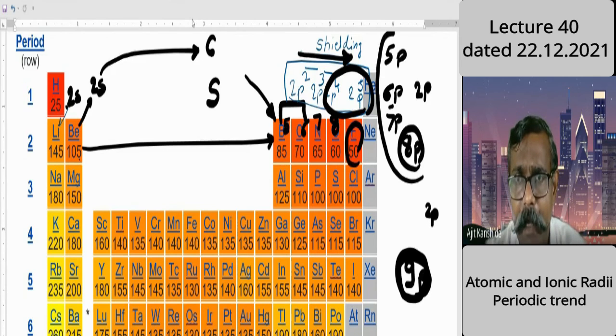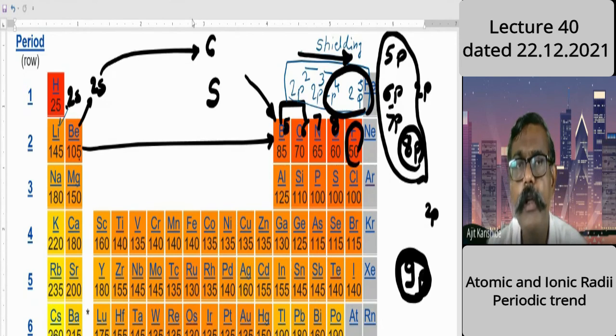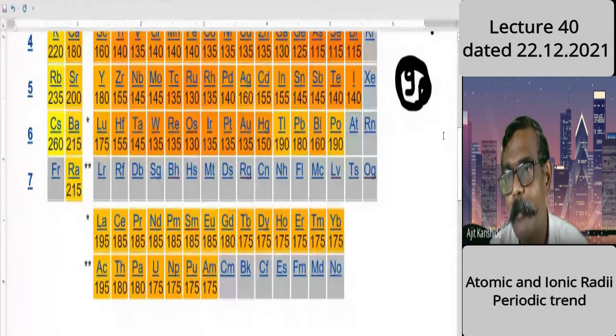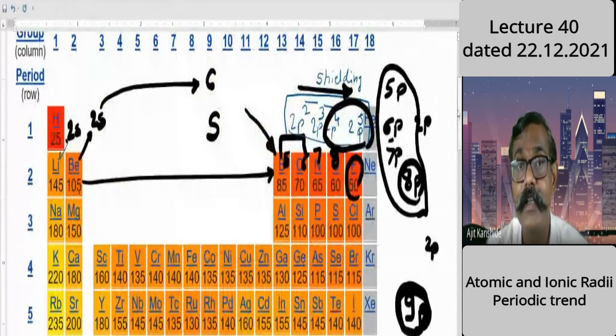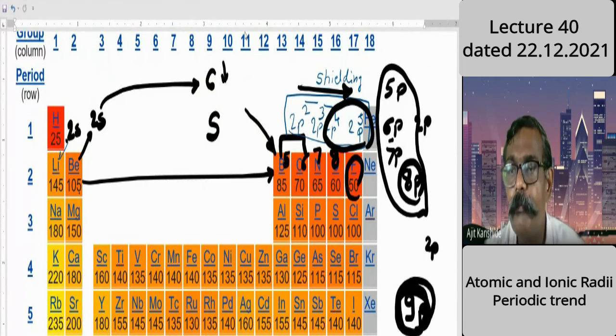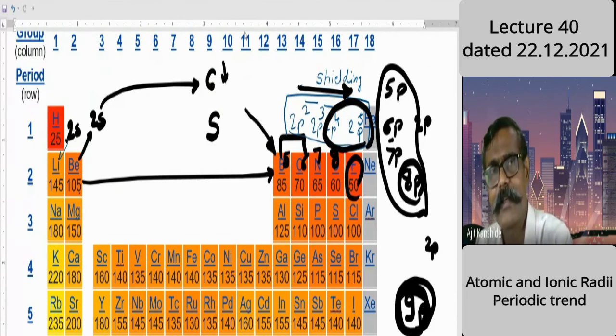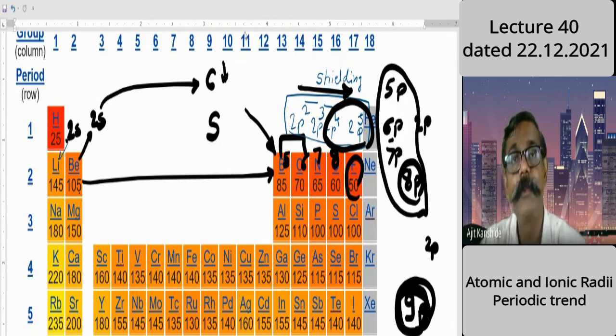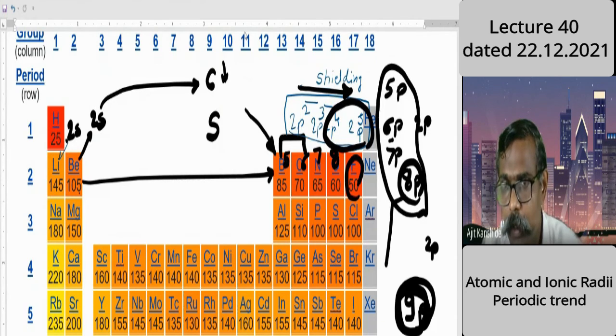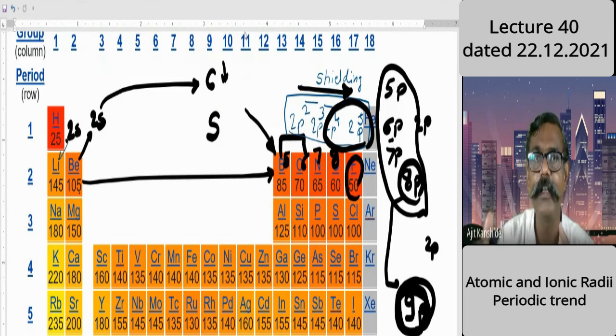So till this point, the nuclear charge was lagging, not that supportive in decreasing the size. But as it comes to fluorine, suddenly there is relatively more power, and shielding remains to the same extent, due to which the decrease in size of fluorine is relatively larger compared to the other aspect. So here you have to understand the variation.